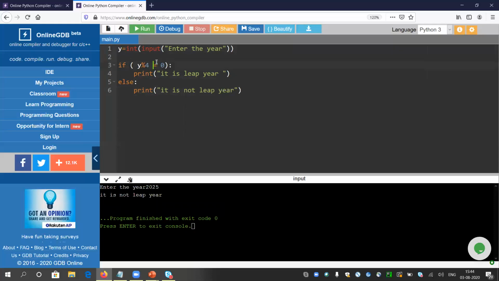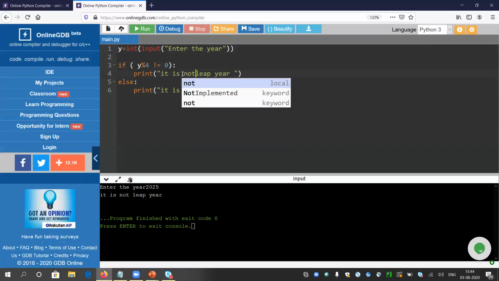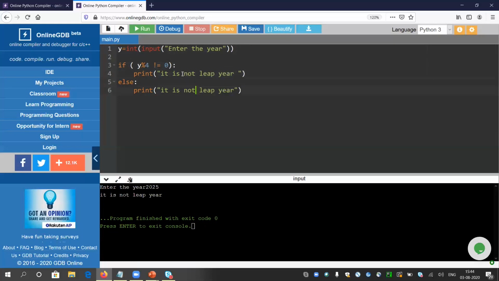If y percentage 4 is not equal to 0, then I will print it is not a leap year. Otherwise, it is a leap year. Kind of that. Let me try the same. I will give 0 to 5. So it is not divisible by 0, so it is coming into that block.